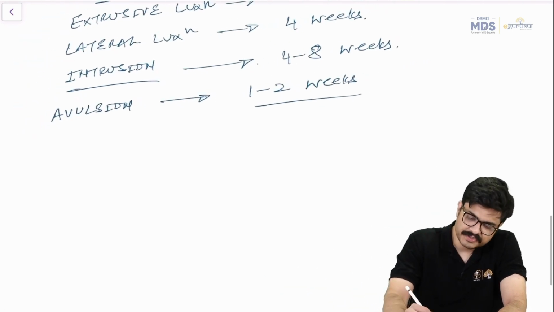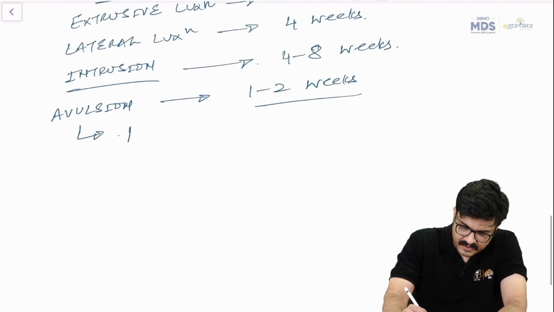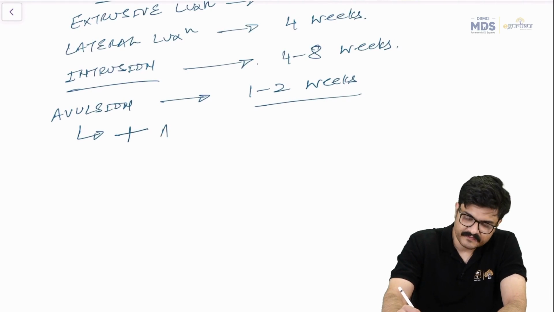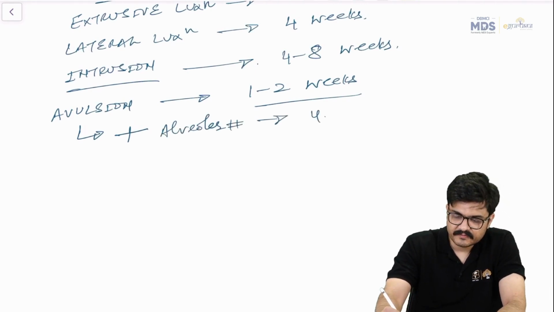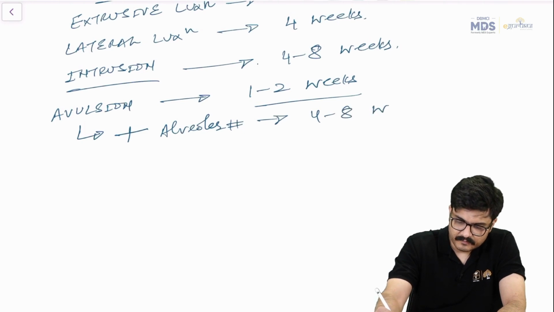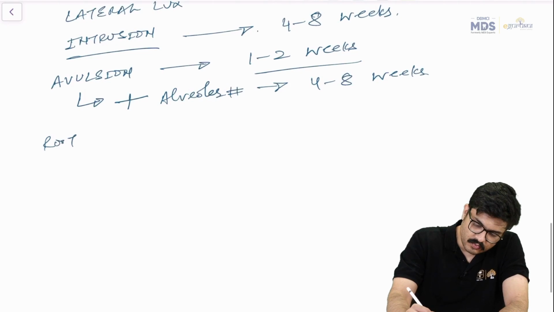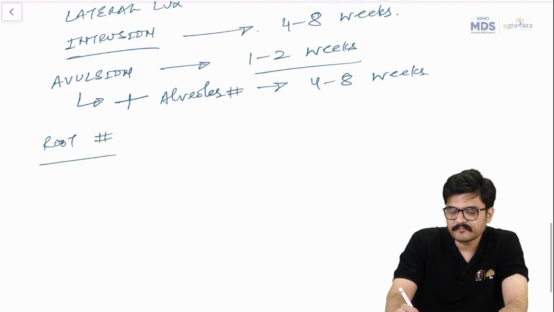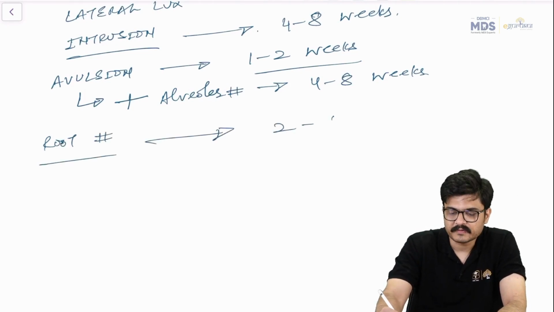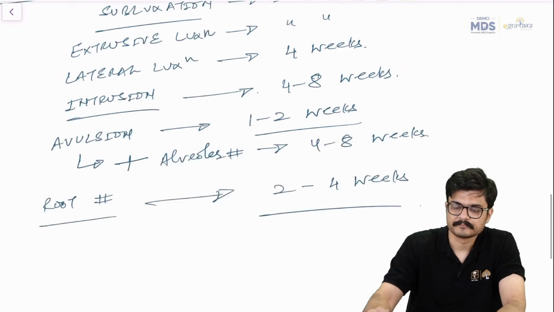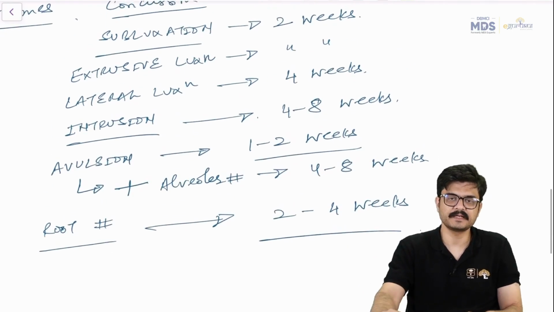But if avulsion injury is accompanied with alveolar fracture, then it's 4 to 8 weeks, right? Root fracture, what is the splinting time for root fracture? 2 to 4 weeks, right, guys? These are the splinting times.